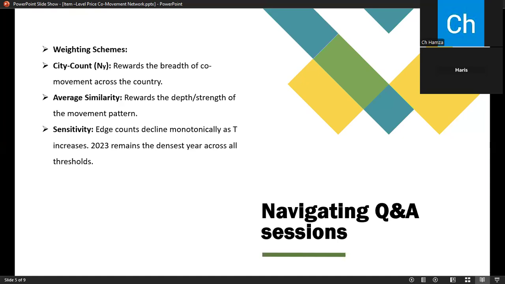We also tested the sensitivity of our results. We found that as we increased our thresholds, the number of edges naturally decreased, but the relative ranking of the years remained the same. This confirms that the structures we are seeing in the graph are statistically significant and not just artifacts of our specific settings.